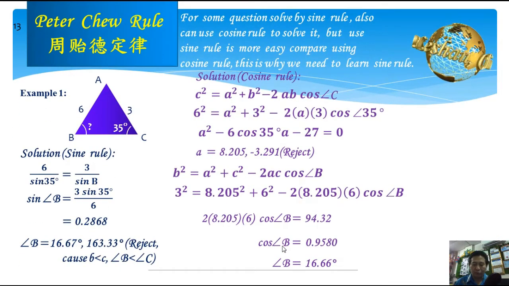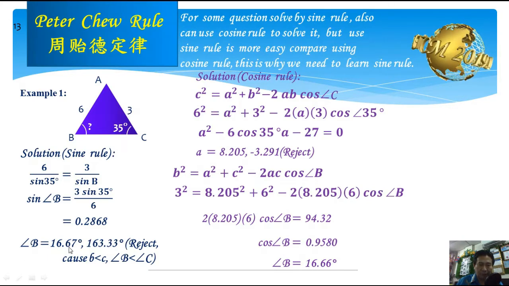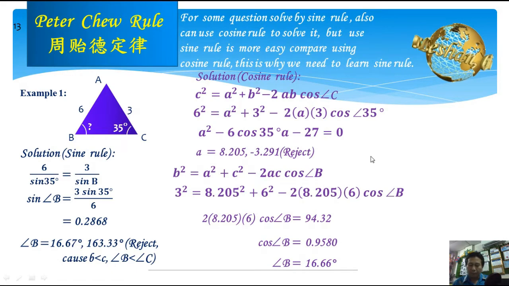Actually, for some questions solved by sine rule, we can also use cosine rule to solve it. As we see from this question, we can use sine rule to solve it. We can also use cosine rule to solve it. If we're using sine rule, we just need to use sine rule once to get the final answer.